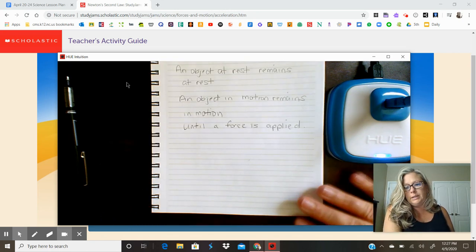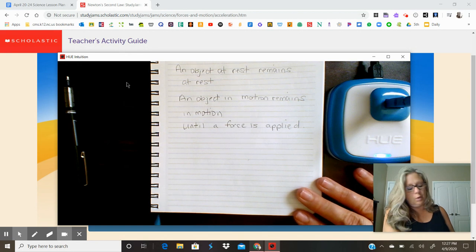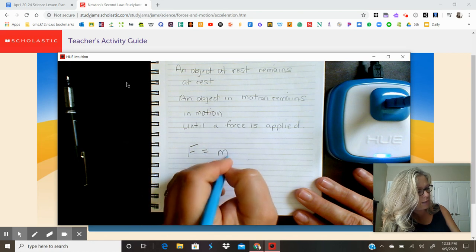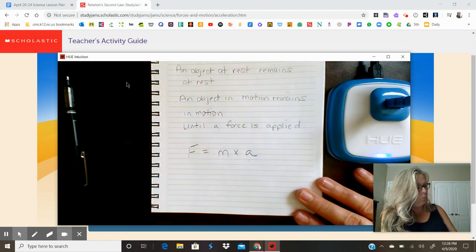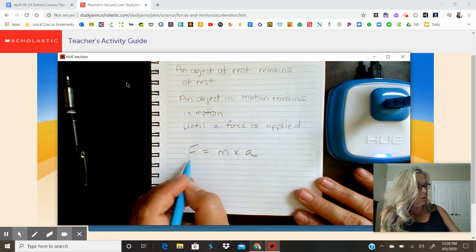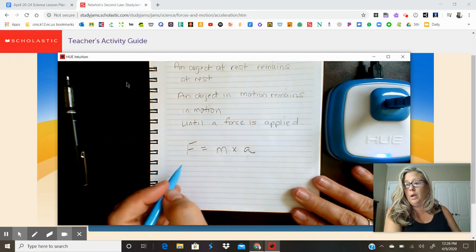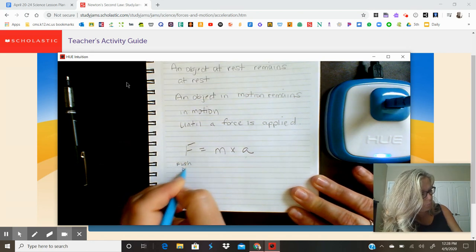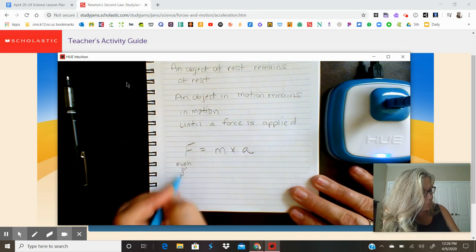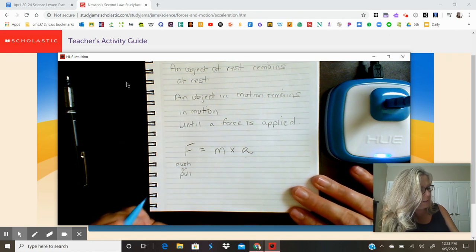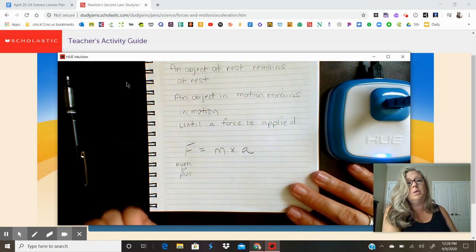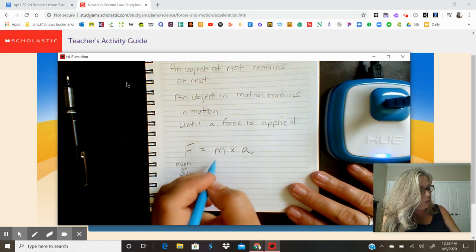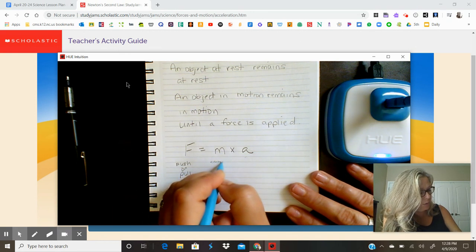All right, now today's new law goes like this, and it's gonna look really weird and really grown up. It's like this: force equals mass times acceleration, which we already have the definition of force. We know that a force is a what? A push or a pull. So if we want to know the force of something, push or pull, scientists, meaning Sir Isaac Newton, created and figured out this formula. Force equals mass, which is the amount of matter in something,